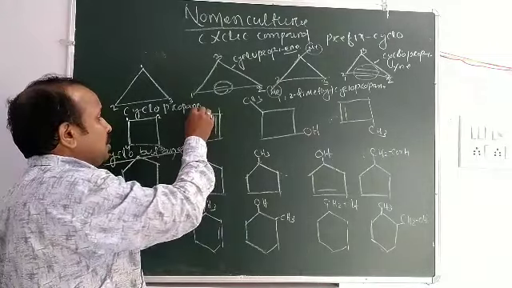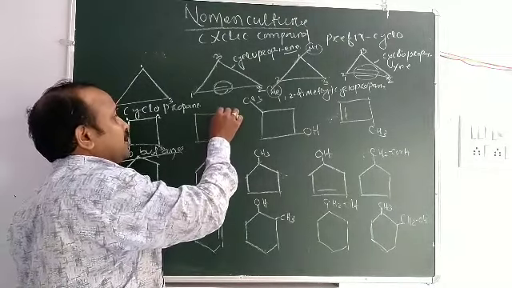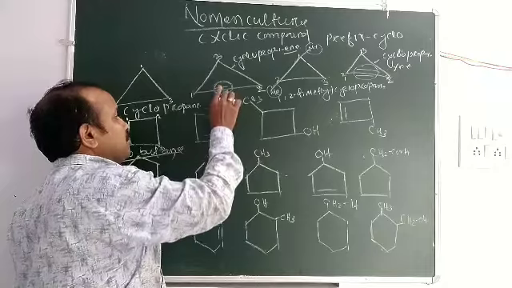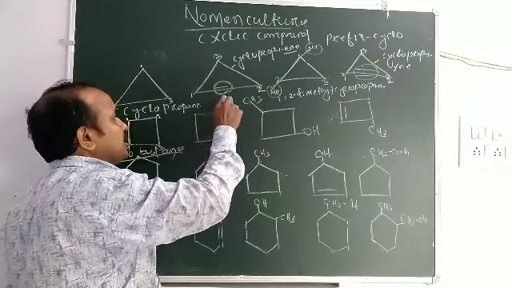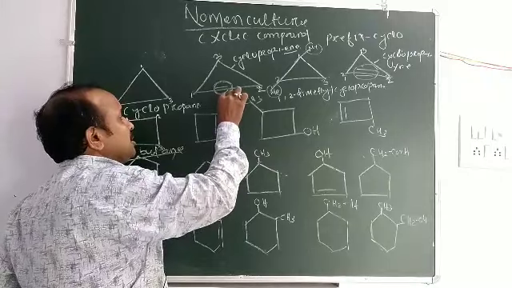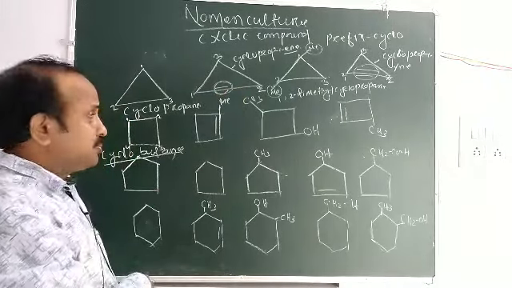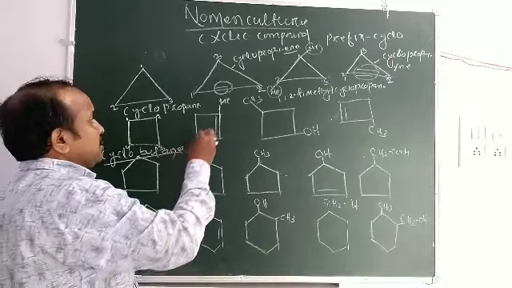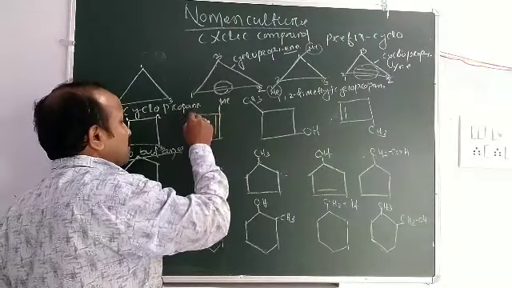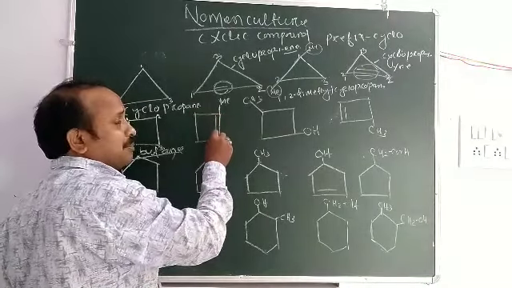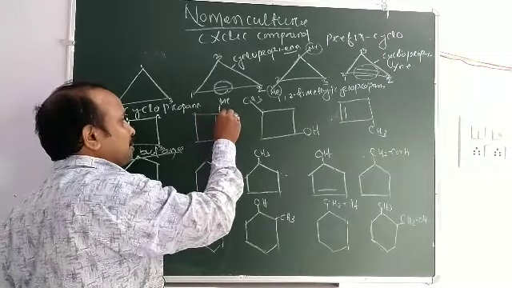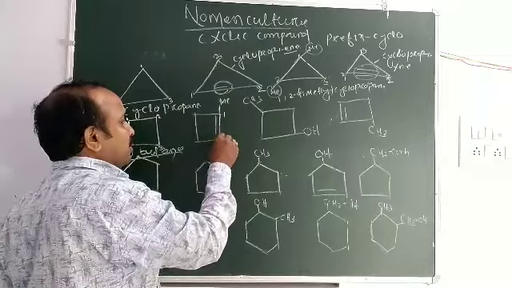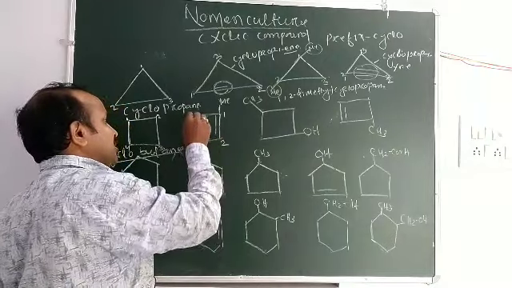Then you look at this compound. Here is 1, 2, 3, 4, and here is one methyl group. If you count from 1, 2, 3, the double bond gets 3. If you count from 1, 2, the double bond gets 2. If you count from this side, the double bond gets 1. 1, 2, 3, 4.